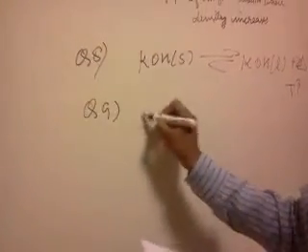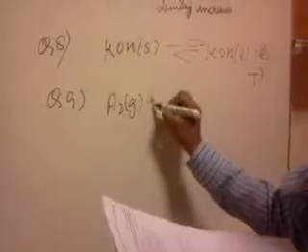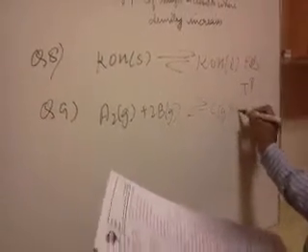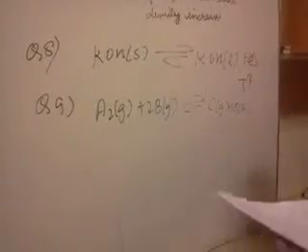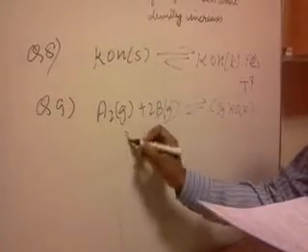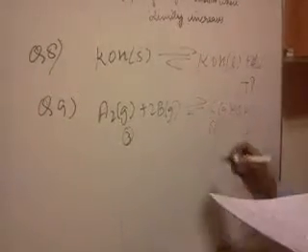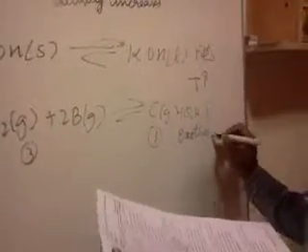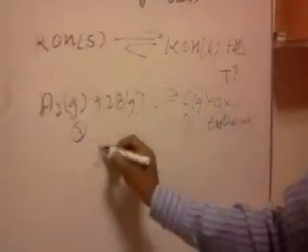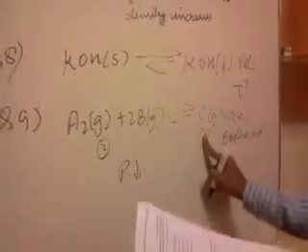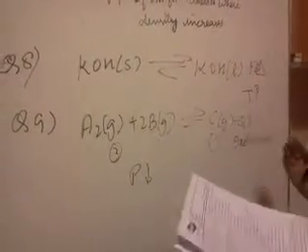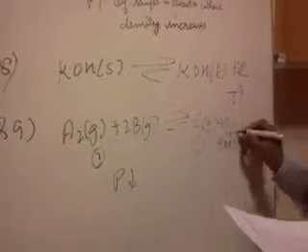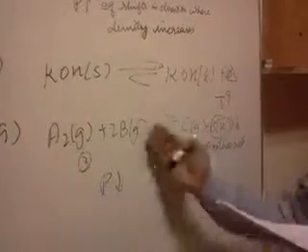Question number 9. A2 gas plus 2B gas gives C gas plus Q gas plus 3 kJ. See, here the number of gaseous moles on the reactant side is 3 and on the product side is 1, and it is an exothermic reaction. The forward reaction will be favored if the temperature is lower, because if you lower the temperature then I will be decreasing one of the products, the heat part, so the forward reaction will be favored.